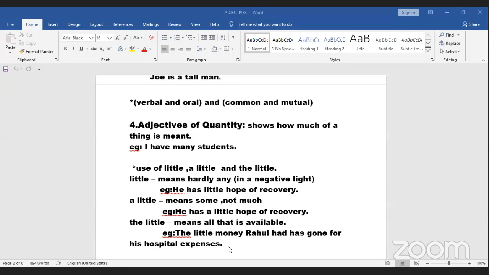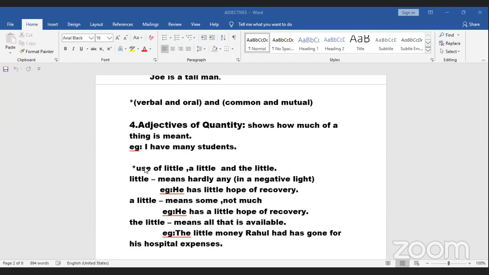So what I was telling you guys is little and few. Little, again I'm telling, is for quantity. Little hope, little less rice or something like that. But few is for number. This is the important thing. I would not use little people. I would always use few people. Few is for number. Few people, few bottles. That is for number, which is for countable. So few is for number, whereas little is for quantity.